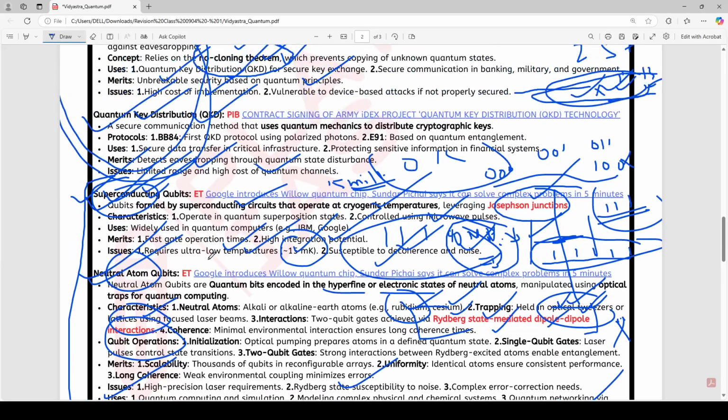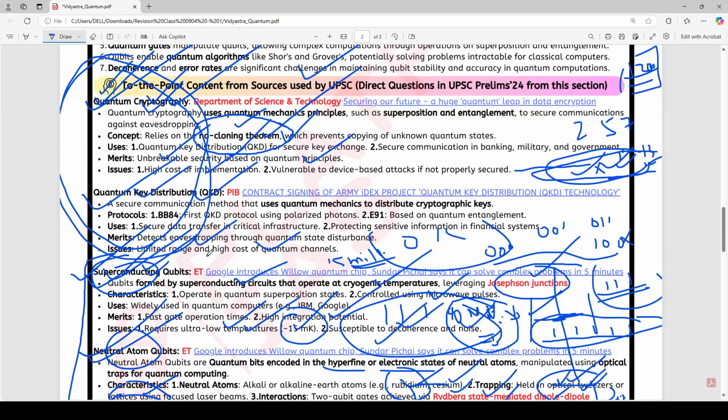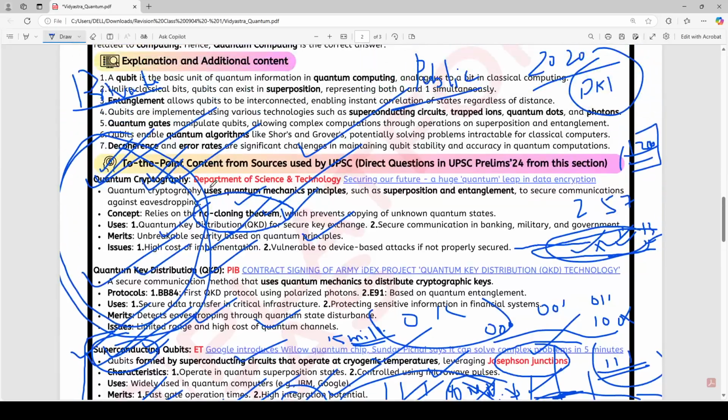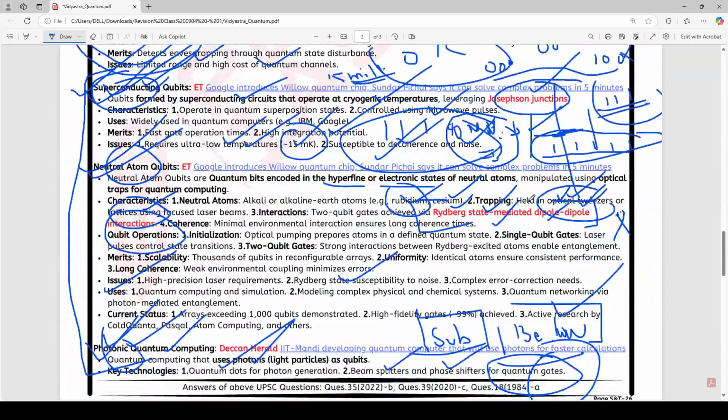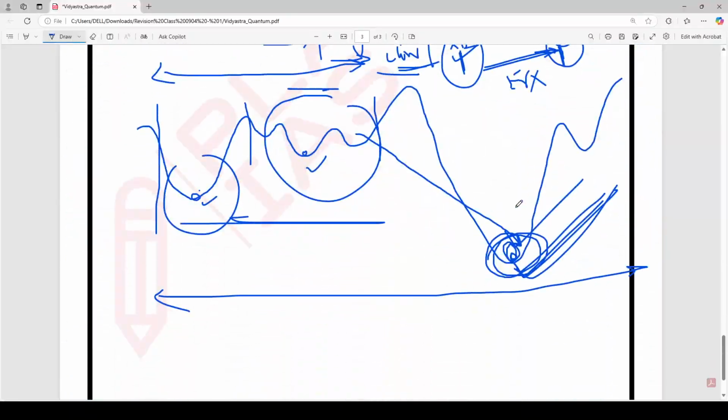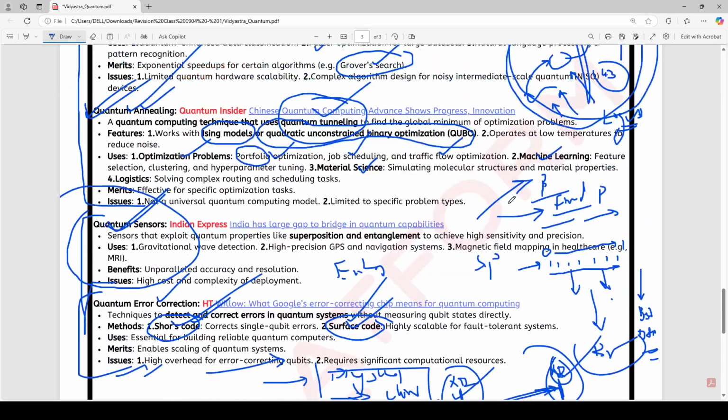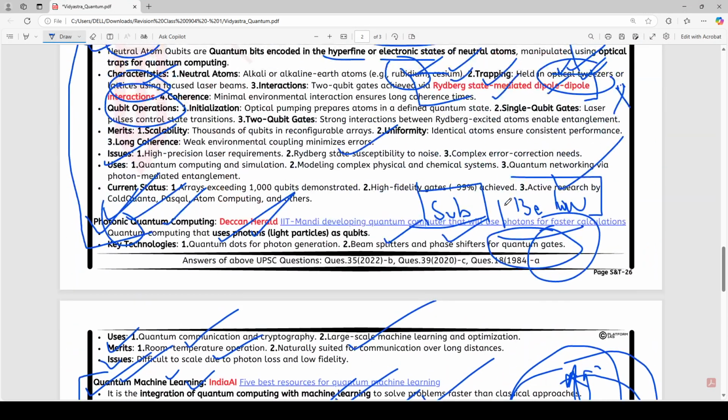photonic quantum computing, neutral atomic qubits, superconducting qubits, quantum key distribution, and quantum cryptography. These are very important topics. If you can solve these problems, definitely you will have an edge. And believe me, UPSC is asking difficult questions.